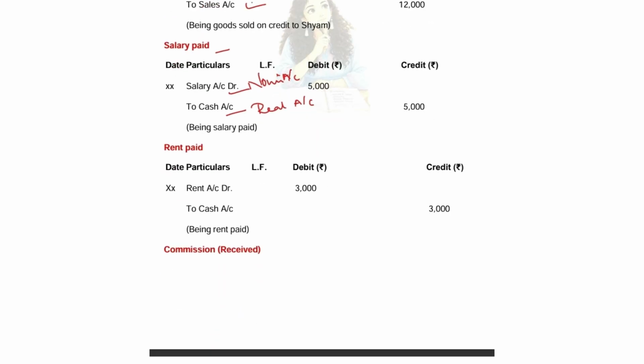Next is rent paid. Same as salary paid. Rent is an expense for you. It is a nominal account. So you are debiting it. So the entry of it is rent account debtor to cash account. Cash is a real account. Cash goes out. So you are crediting it.